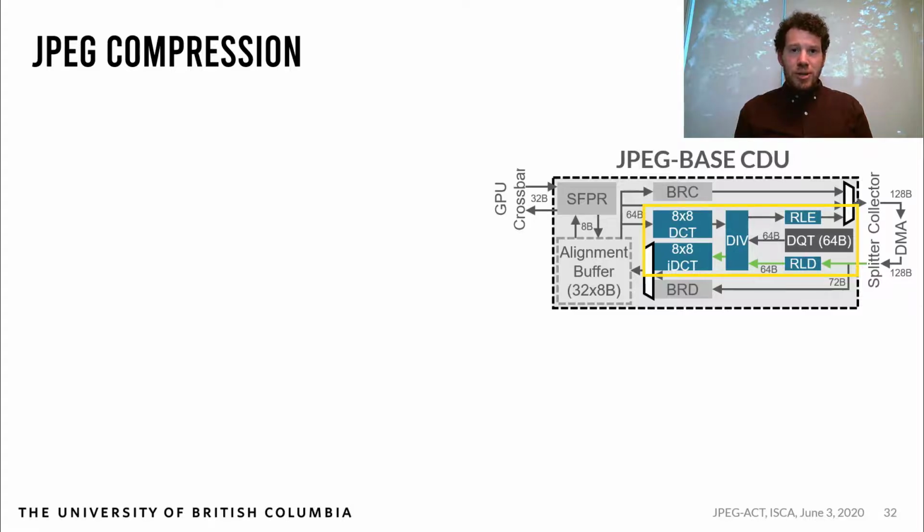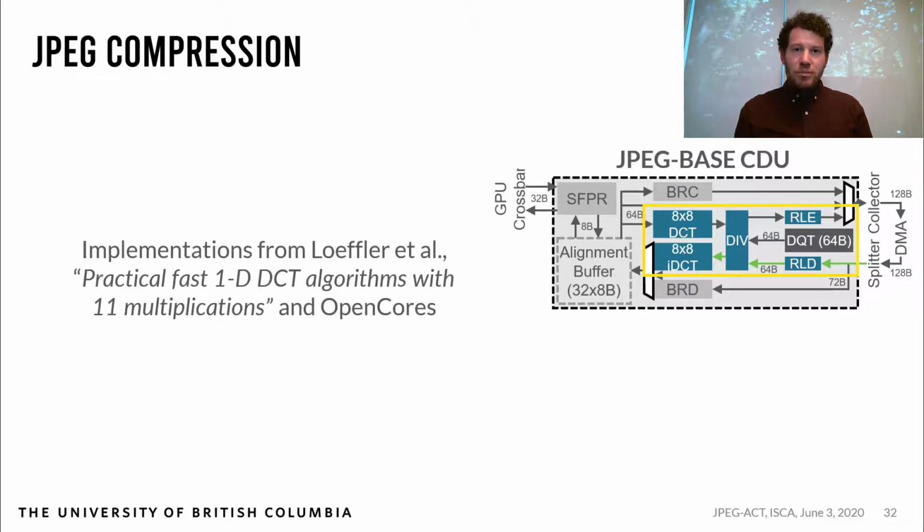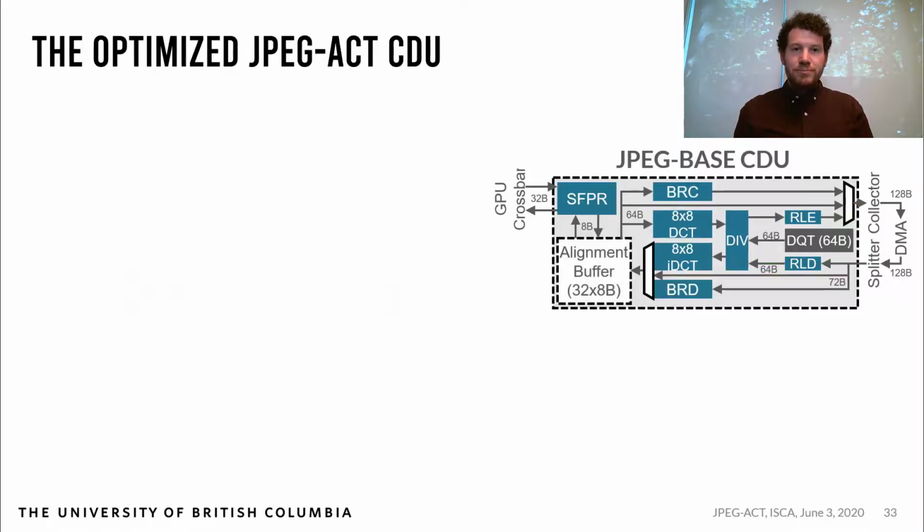I've highlighted here the JPEG portion of the accelerator, including hardware implementations of the DCT, DIV, and RLE stages of the pipeline. We use implementations from Loeffler et al. and OpenCores, so instead I'll discuss the changes we make for CNNs.